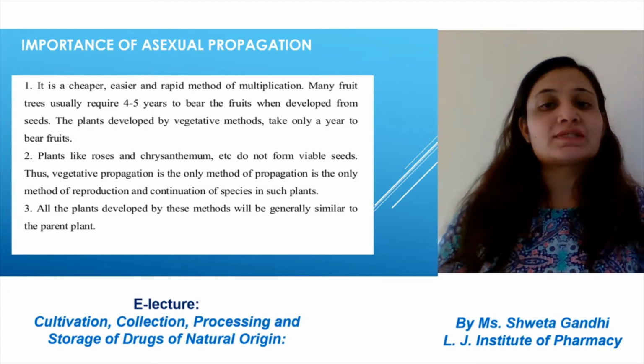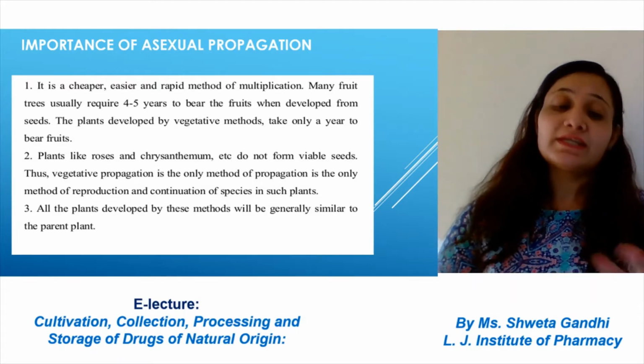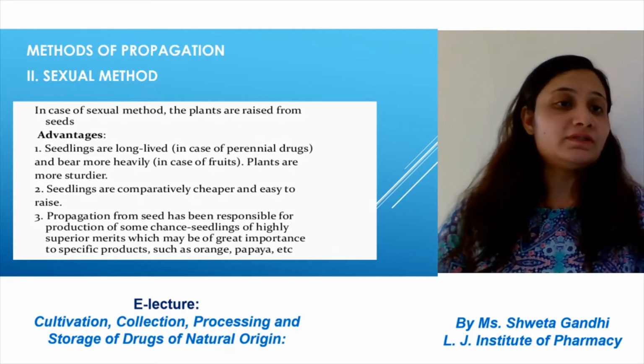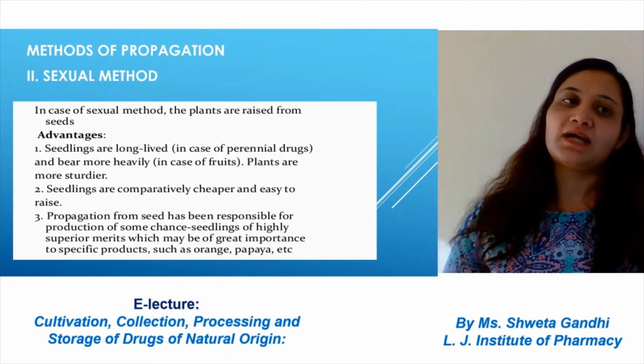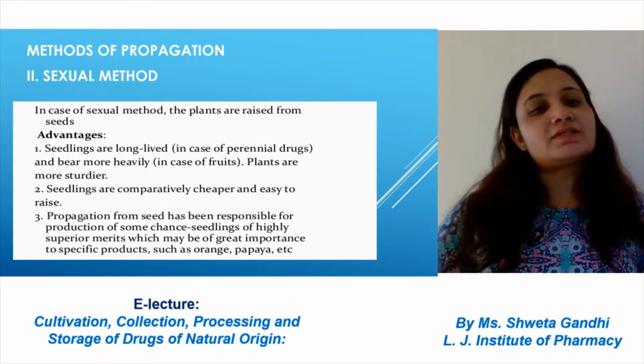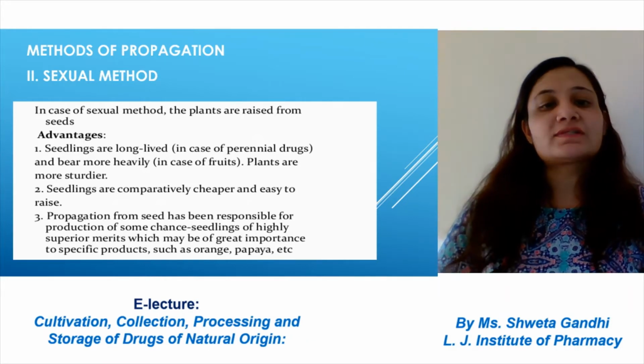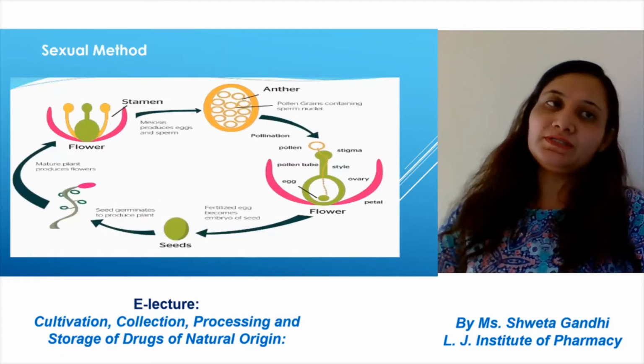Plants like roses etc. do not have a viable seed. They can be propagated through this method. Next is the sexual method. As the name suggests, plants raised from seeds are the sexual method. Advantages are seedlings are long lived, comparatively cheaper, and easy to raise.